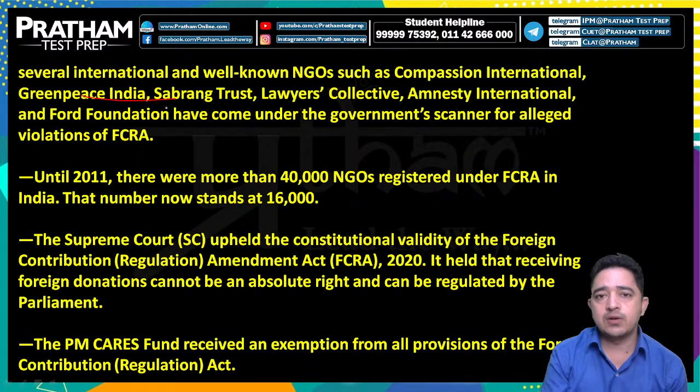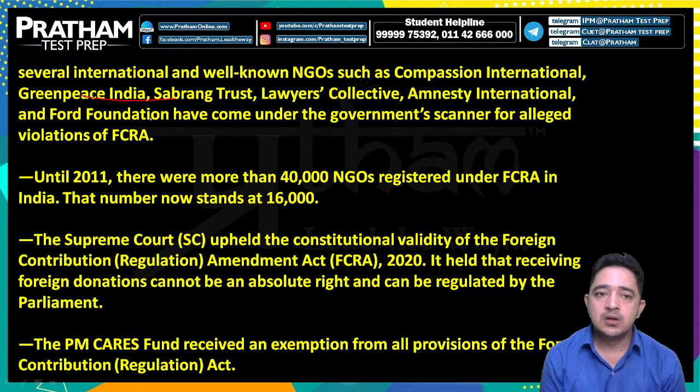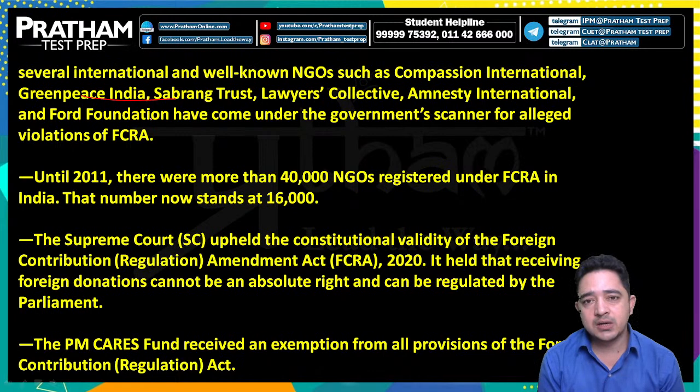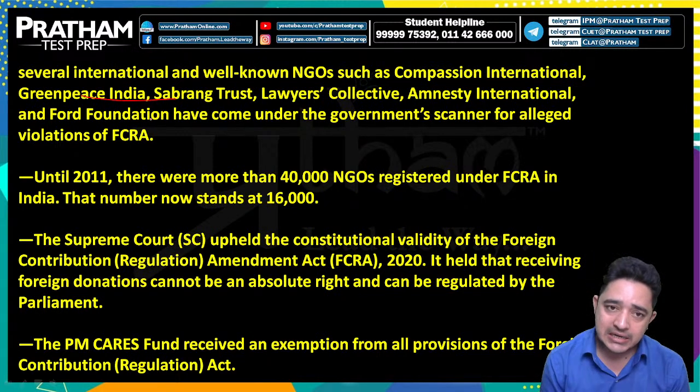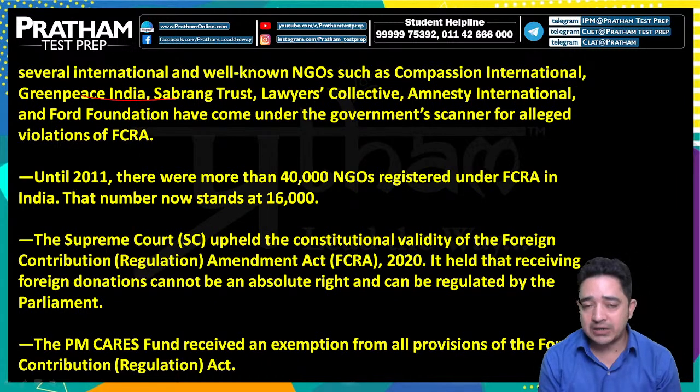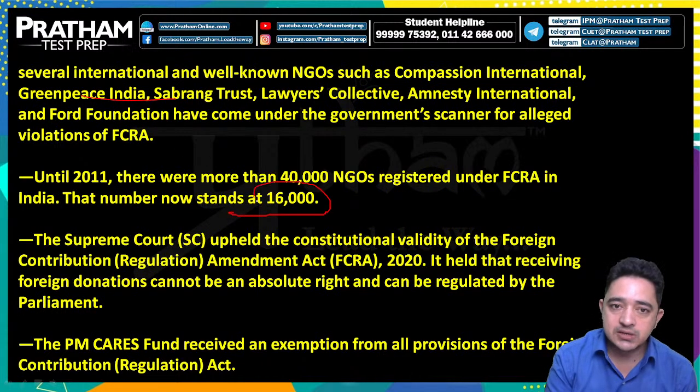Several international and well-known NGOs such as Compassion International, Greenpeace India, Sabrang Trust, Lawyers Collective, Amnesty International and Ford Foundation have come under the government scanner for alleged violation of FCRA. Until 2011, there were more than 40,000 NGOs registered under FCRA in India. The number is now only 16,000.